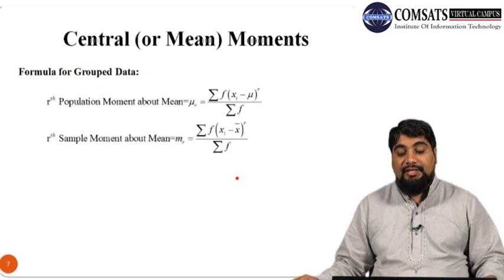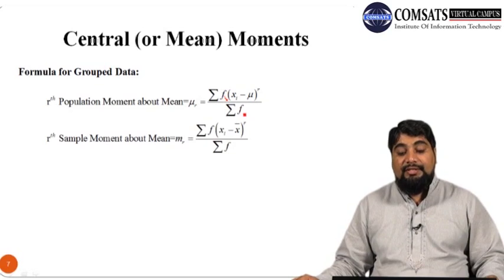In case of grouped data, we have to multiply these deviations with corresponding frequencies before taking the summation. So it is summation f times xi minus mu whole raised to power r, and since we are taking summation, I am putting subscript i with f.